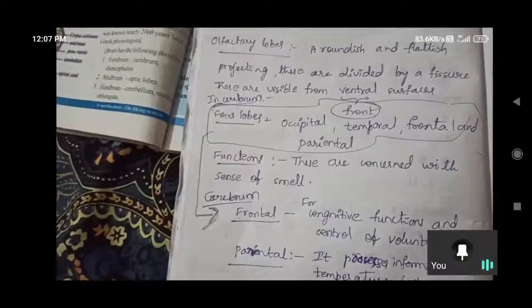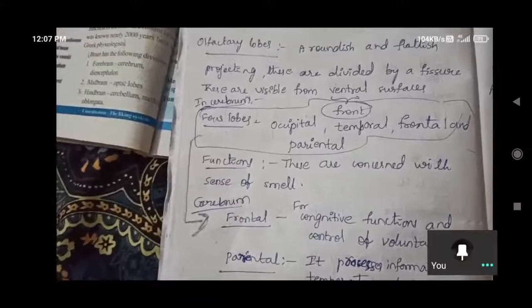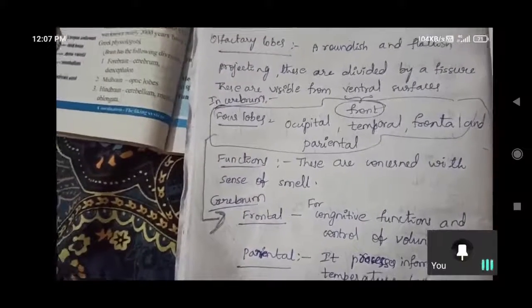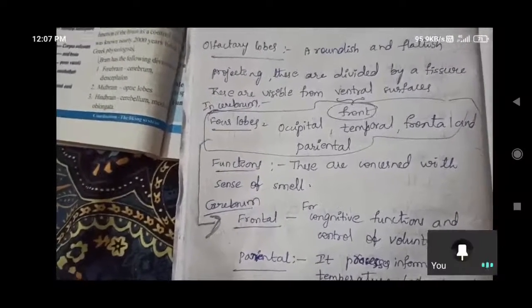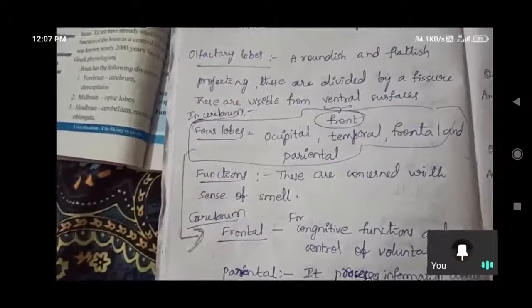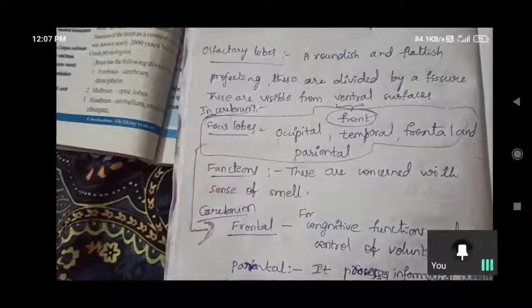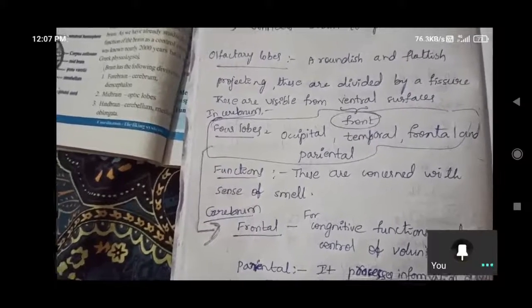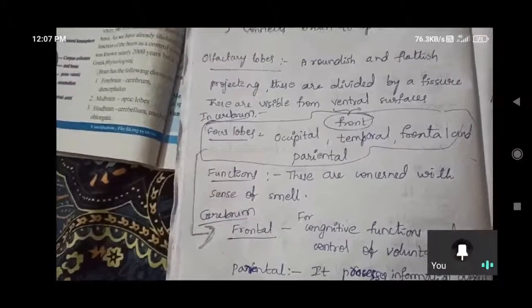How can we identify? With the senses. With this parietal lobe capability, we can identify. It processes information about temperature, taste, touch: sour in taste, bitter in taste, hot, cold. Touching: rough it is, smooth it is, like that.